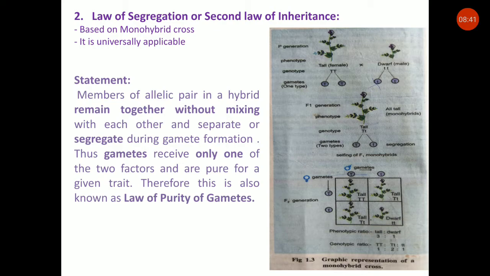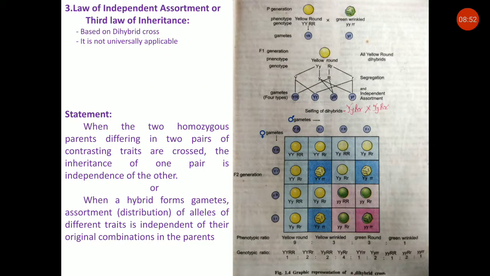Therefore, the law of segregation is universally applicable. Next is the third law, the law of independent assortment or third law of inheritance, which is based on dihybrid cross experiment, and it is not universally applicable.